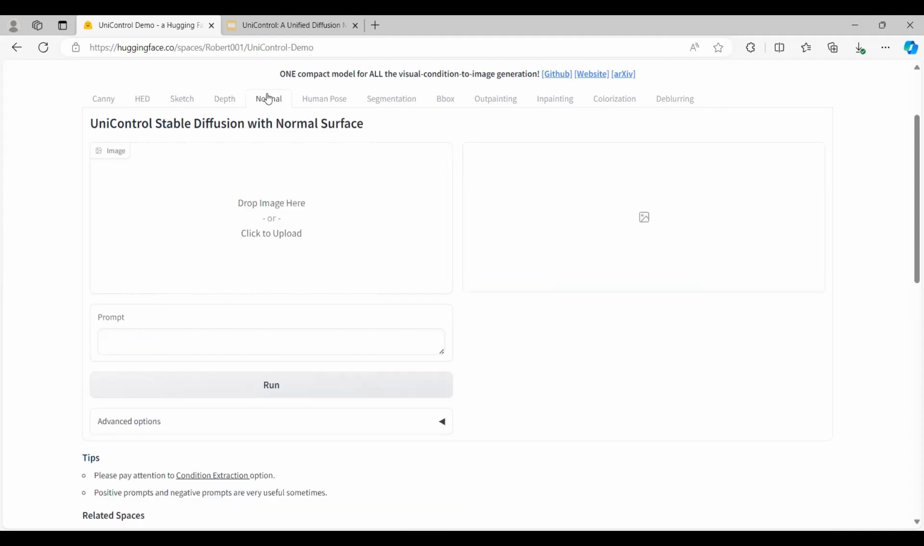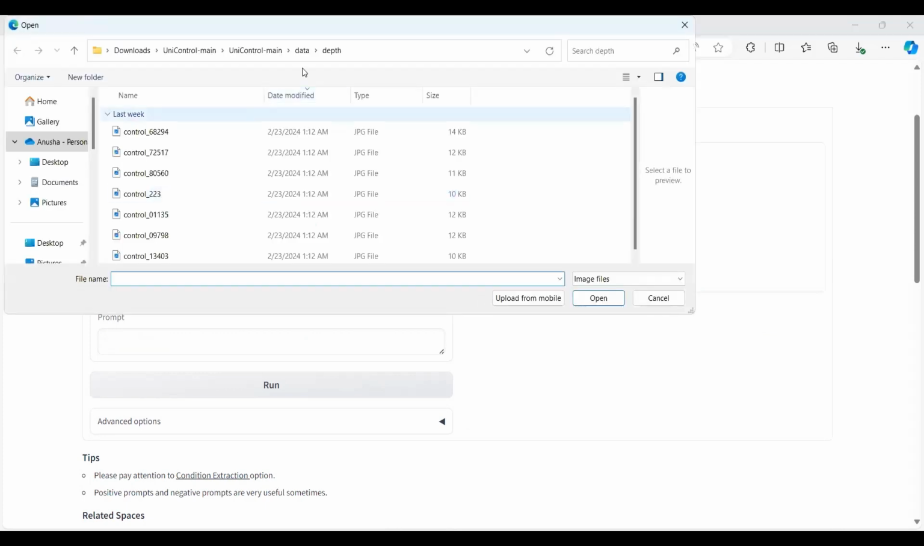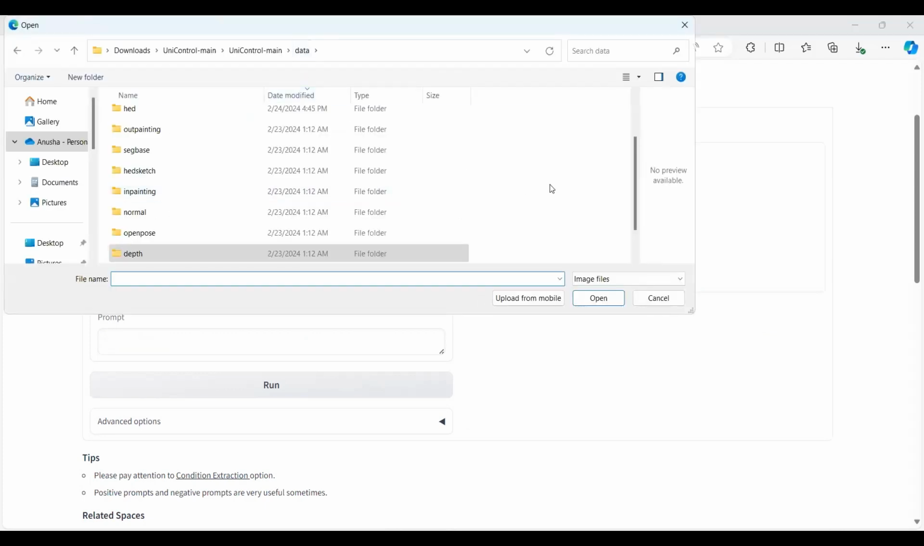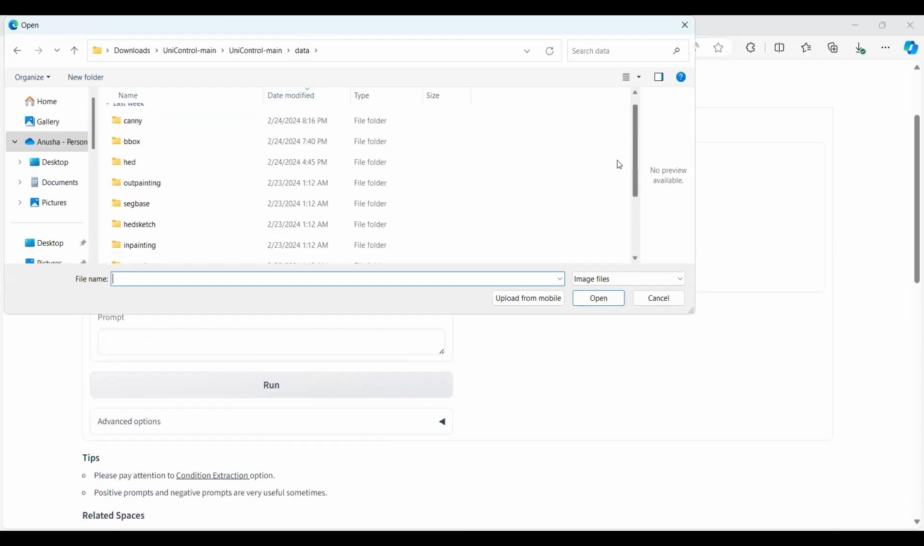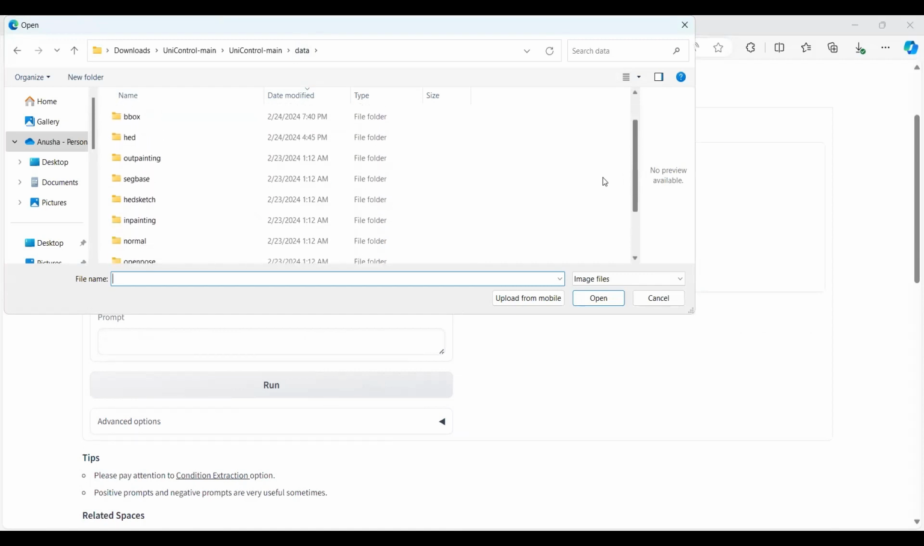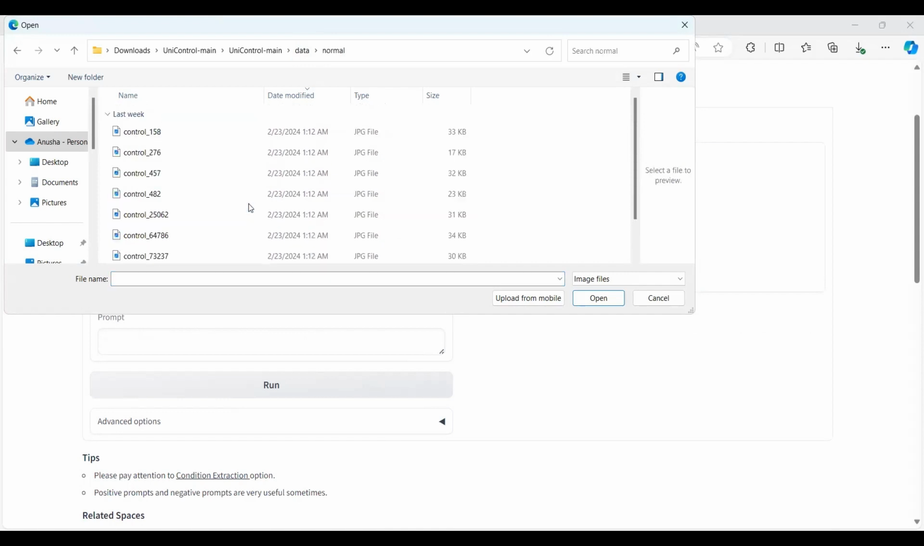The next category is the normal conditional task. I'm taking a different image here that falls under normal, which is in the data normal folder. I'm taking 25062.